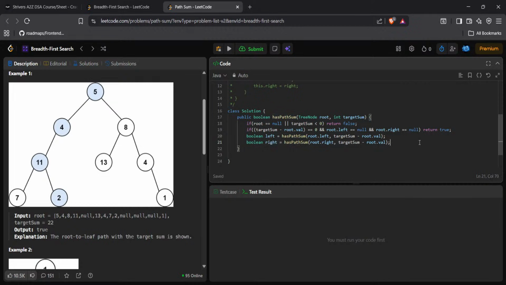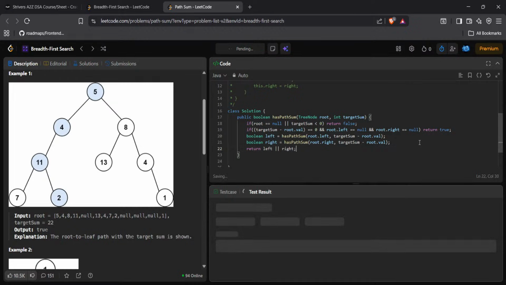Now we have to return left or right. If any one is true, we have to return true.